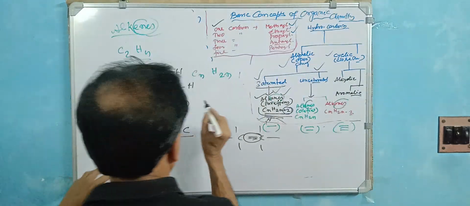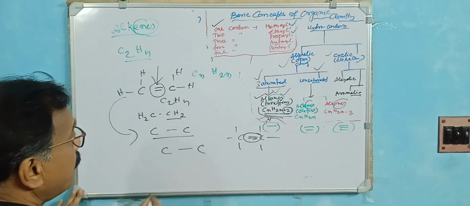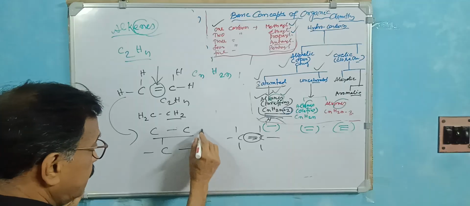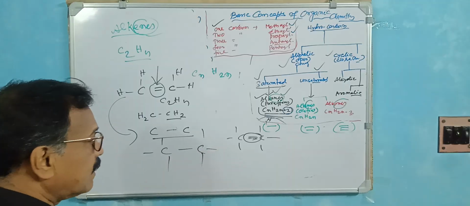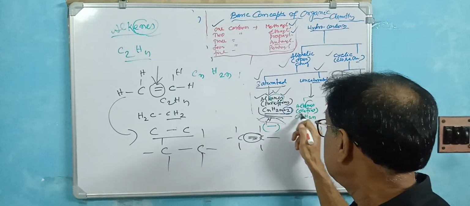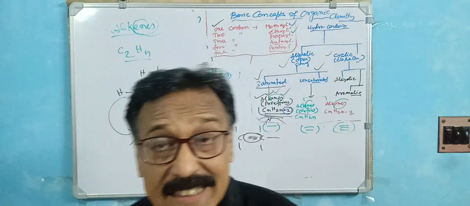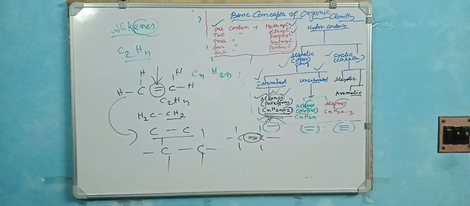Now this is shifting actually. So C-C, okay. Now one bond is coming here, one bond is coming here. So this is ethylene, compared to the ethane. Is it clear to you?